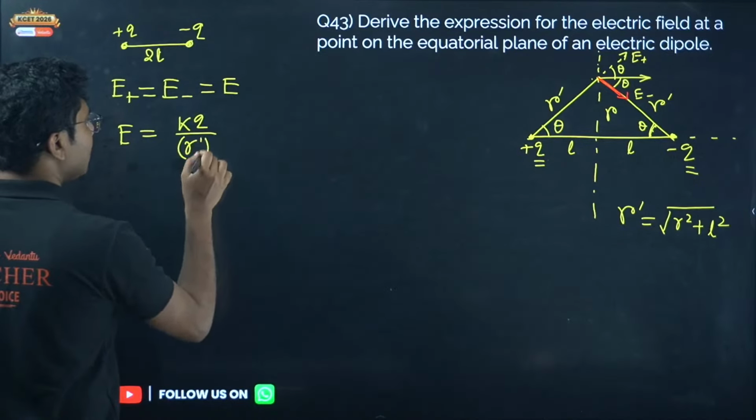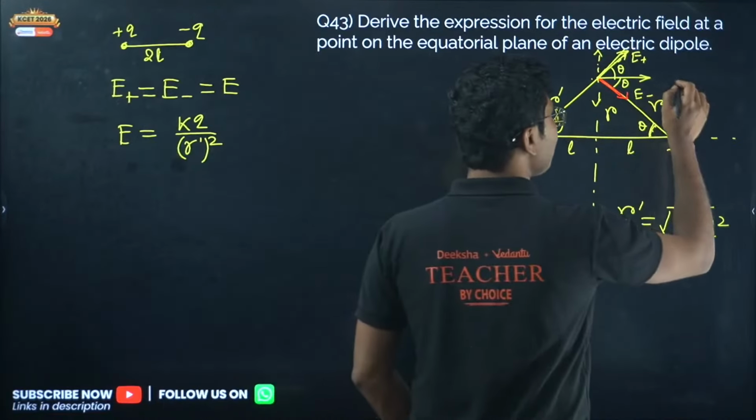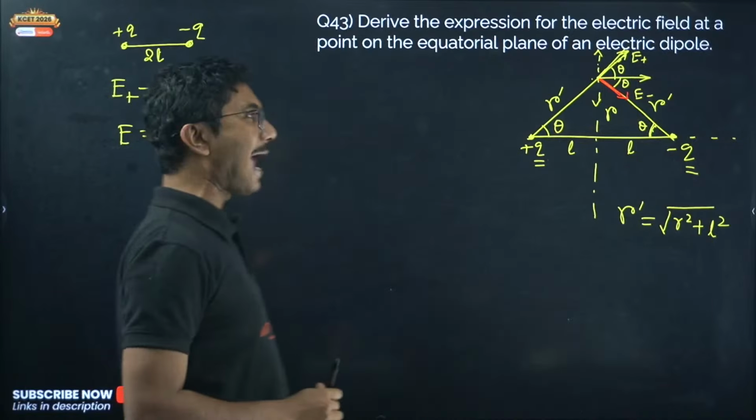Directions are different, but if you resolve each electric field into two components, one along the x direction and one along the y direction, the y components will be in opposite directions, so they will cancel. The x components will be in the same direction, so they will add up.